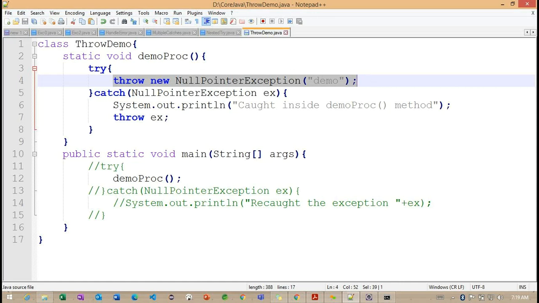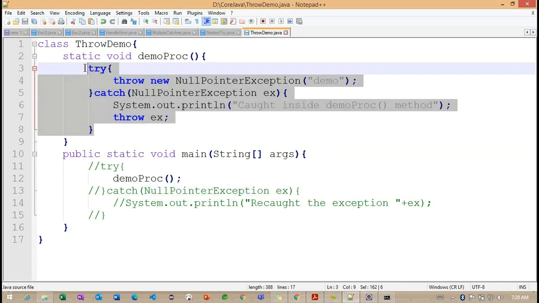Right now, let's understand this throw keyword. How exactly is the throw keyword going to work? When we are working with any exception, whether it is an inbuilt exception or a custom exception, the same syntax needs to be followed here: throw and a new NullPointerException.